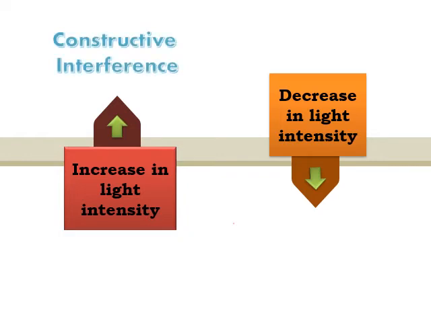Upon increase in light intensity, the interference pattern we are going to get is called constructive interference. There is addition of light intensity and ultimately we are getting a bright band over there. If there is a decrease in light intensity, then that is responsible to give destructive interference. Means there will be a dark band. So ultimately we can say there are two types of interference: one is constructive interference, another is destructive interference. So this is about the types of interference.